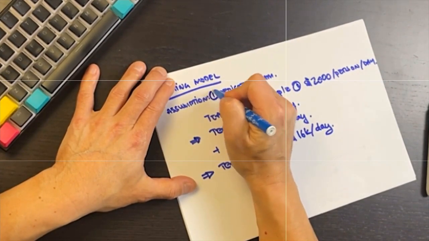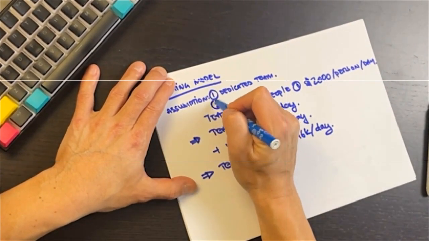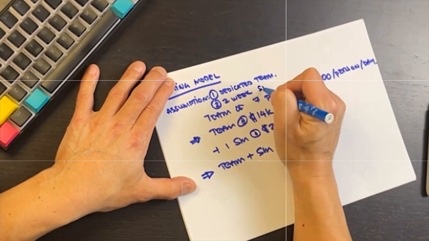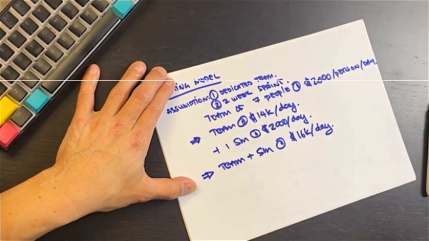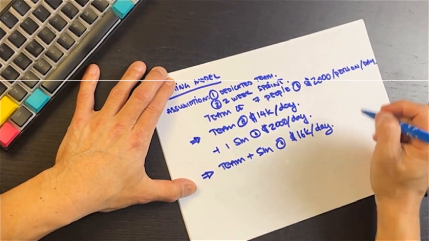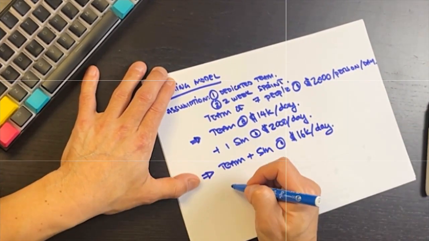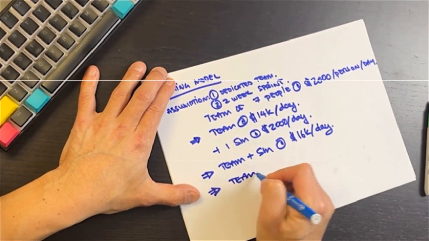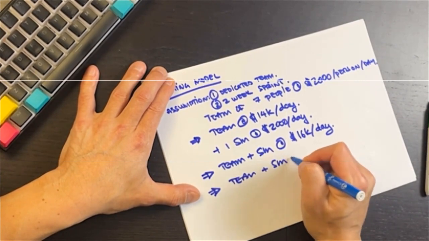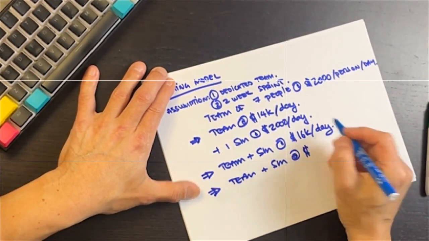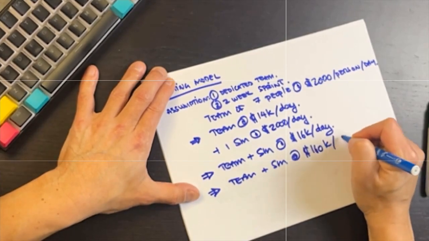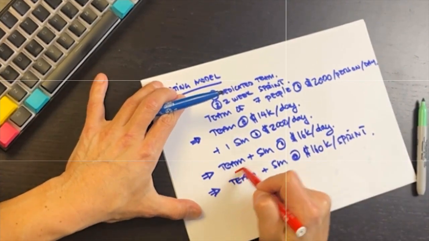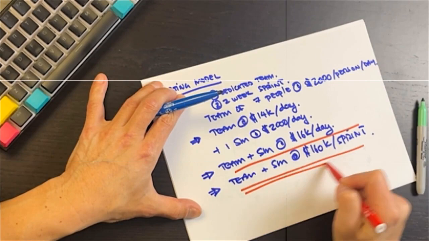Let's make a second assumption. So our very first assumption is that we have a dedicated team. Our second assumption is that we're going to have a 2-week sprint. If we're going to have a 2-week sprint, then for a 2-week sprint, there are 10 working days within that 2-week period of time. So for a team plus a Scrum Master, they're going to be at 160K per sprint. So the cost per sprint is fixed.